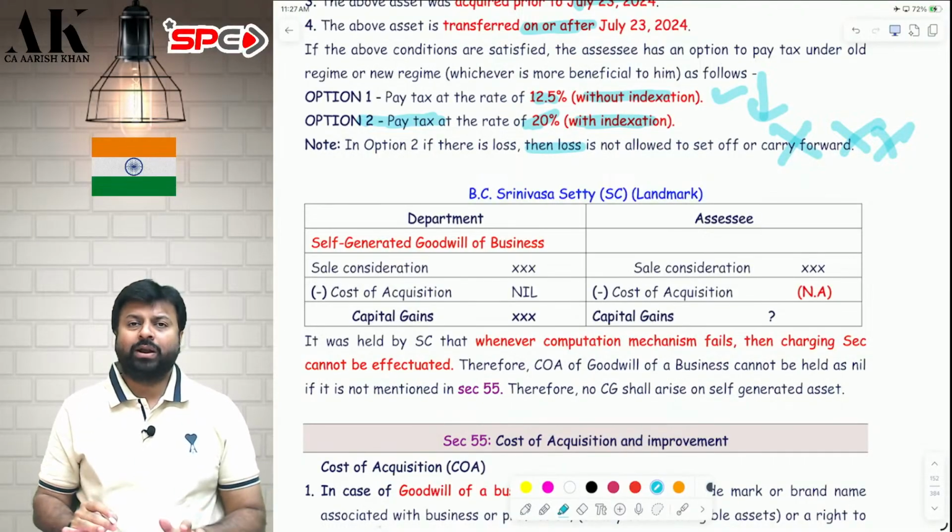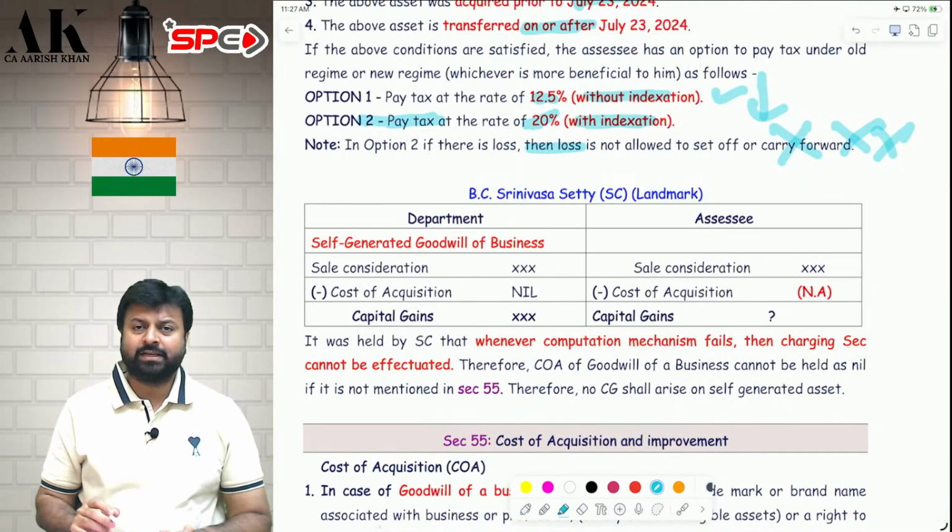Now coming to one landmark judgment of BC Srinivasa Setty, what has happened in this case, and based on this, then we will see the definition of cost of acquisition.